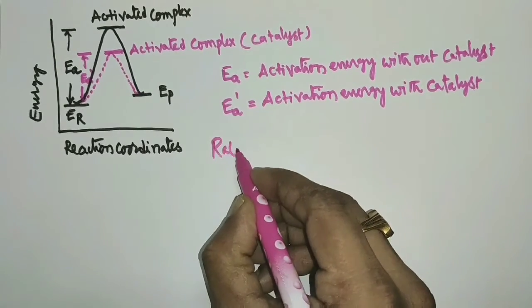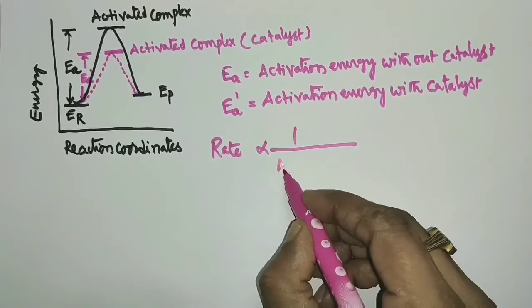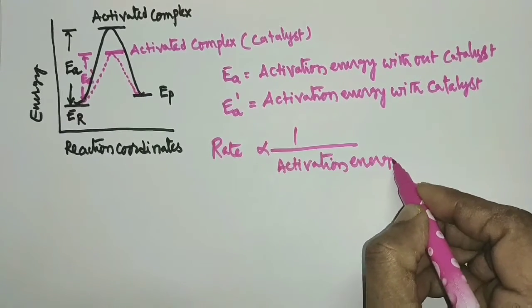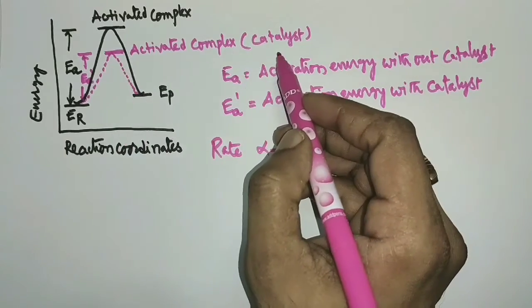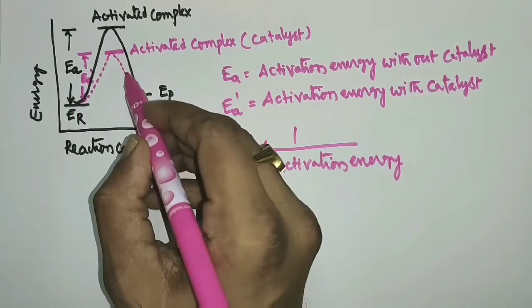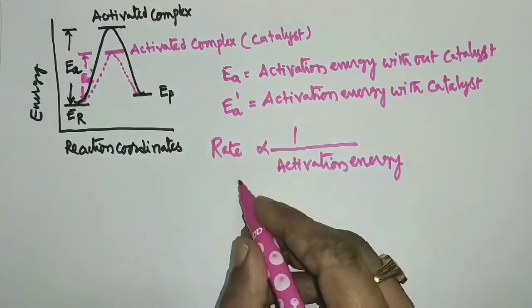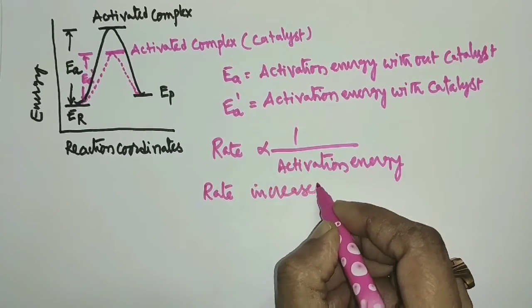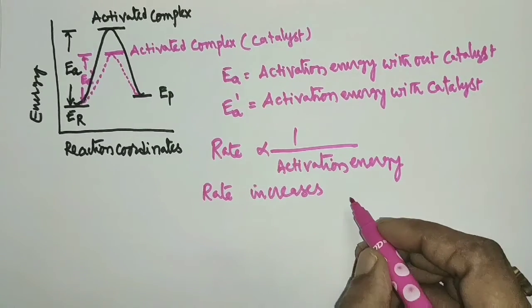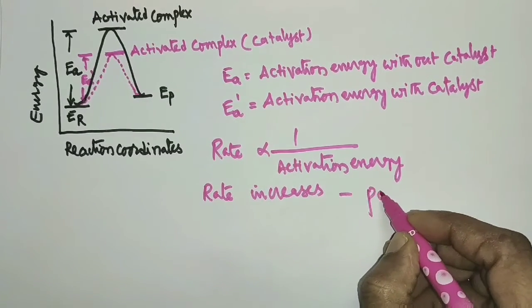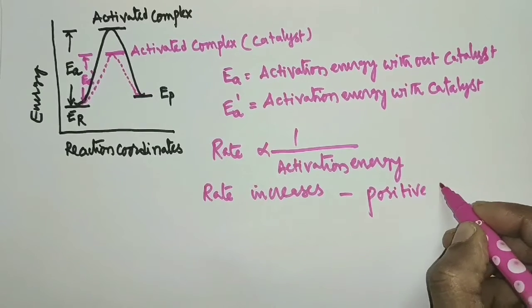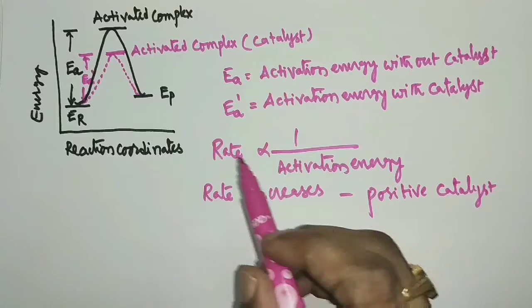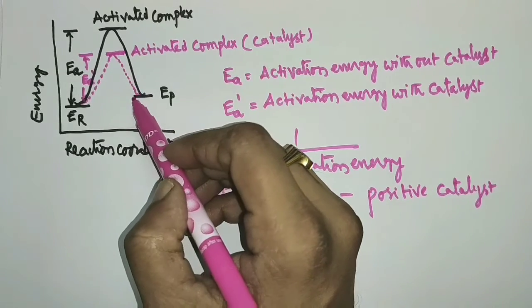Rate of reaction is inversely proportional to activation energy. So in this reaction, when we use a catalyst, it is creating a new reaction path with lower activation energy. That's why the rate of reaction is increased. Such types of catalysts are called positive catalysts. Positive catalysts increase the rate of reaction by creating a new reaction path with lower activation energy.